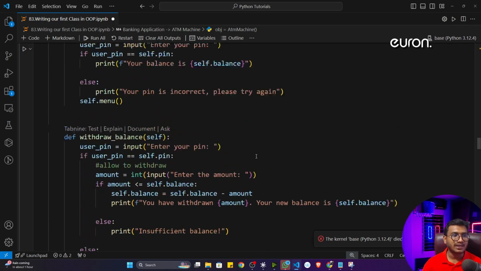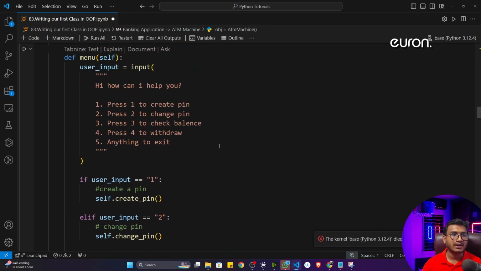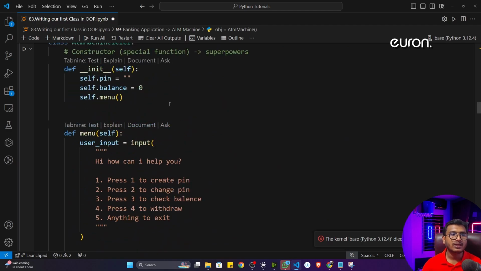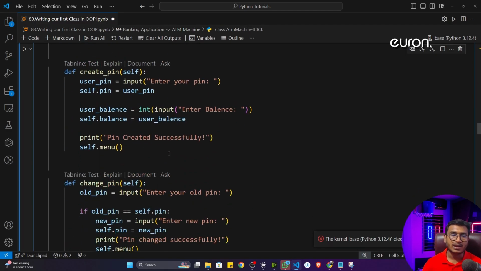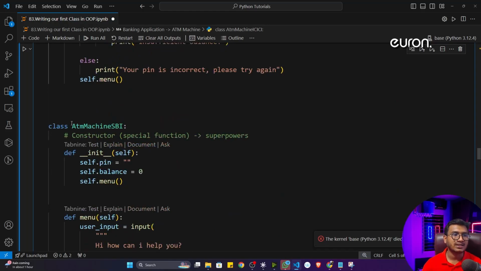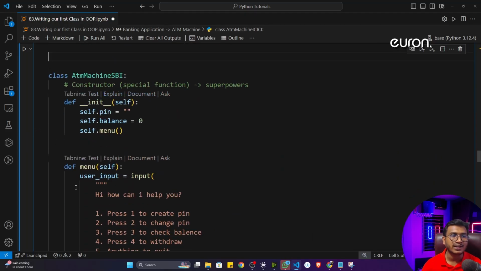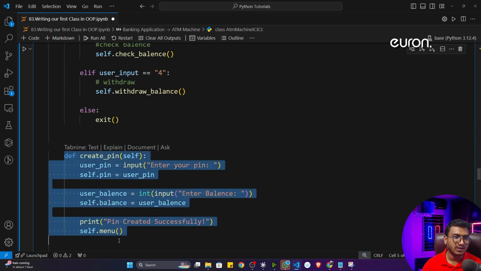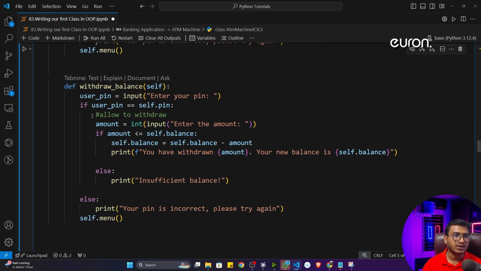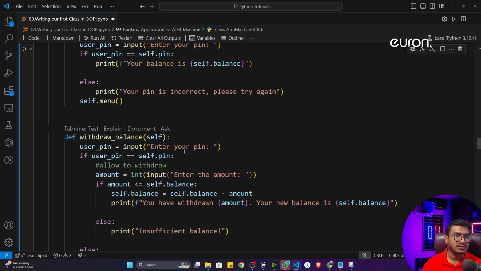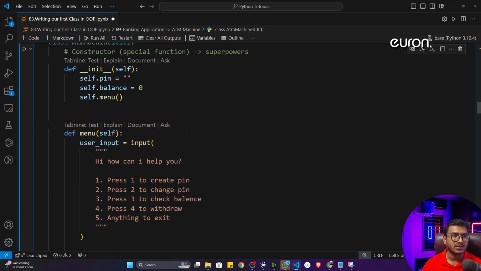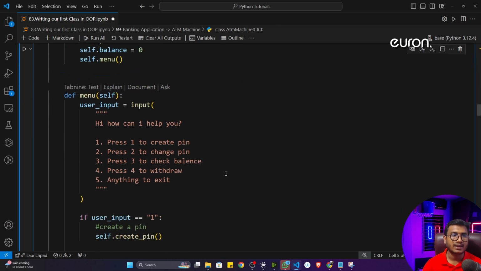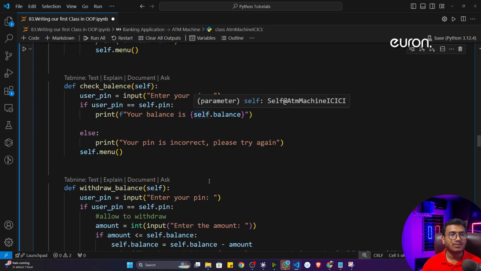You can simply write a class. Inside the class you can define different methods and data properties, and you can create your application. Now see, you can create as many entities as you want, 10,000 bank ATM machines, with the same functionality. There won't be any kind of function conflict, although you are using the same function everywhere, because each one is present in a separate class. That is the idea.